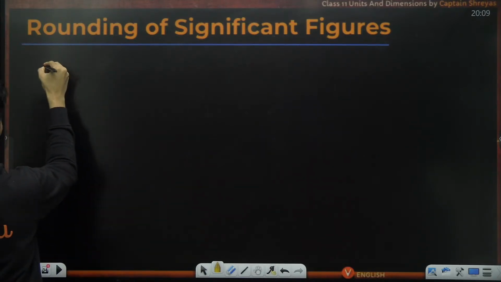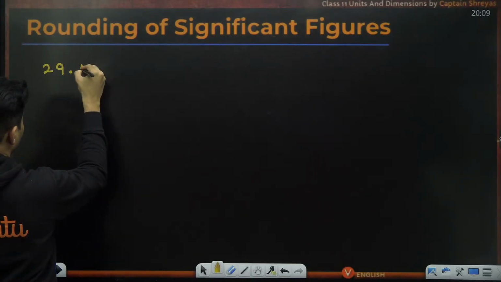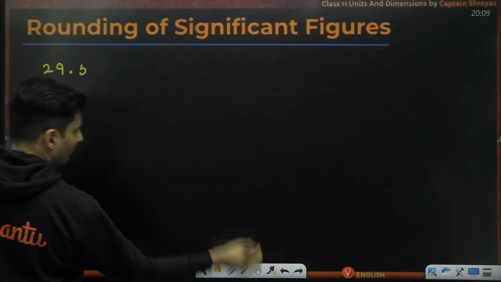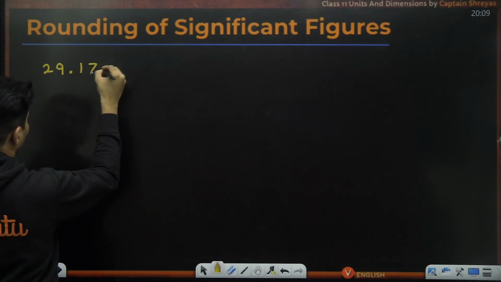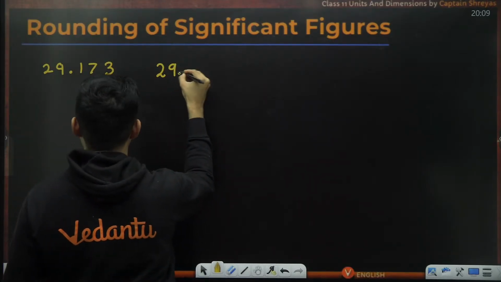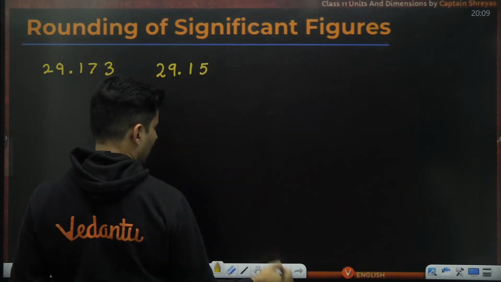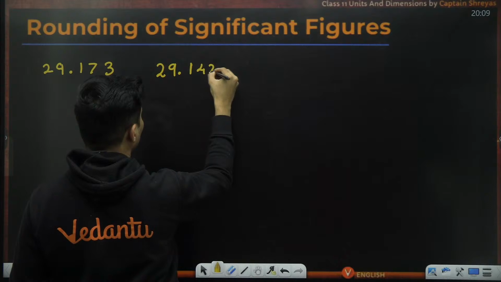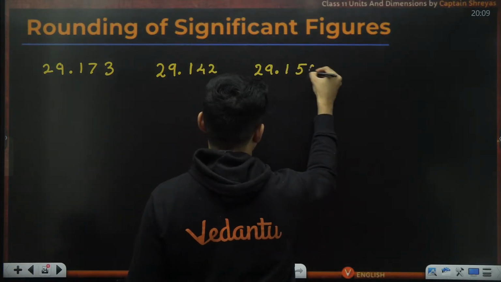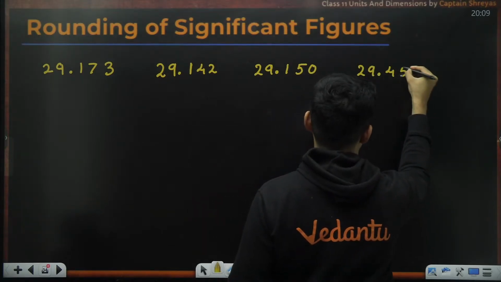For example, like this, 29.570, or let's say 29.173, or 29.150, or let's say 29.142, 29.150, 29.450.